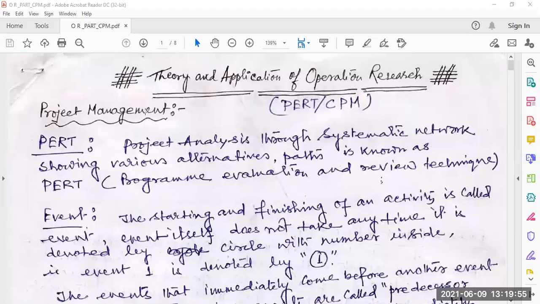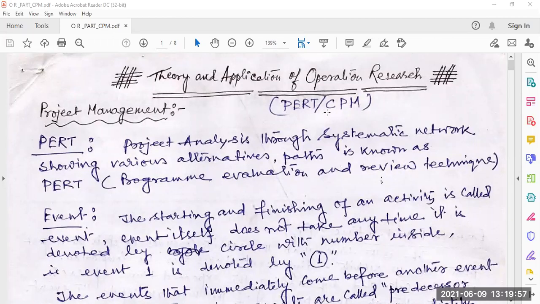The part of network analysis that is called PERT and CPM. Here you can see the theory and application of operational research for project management.